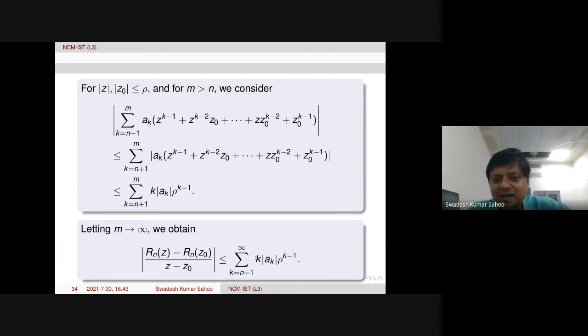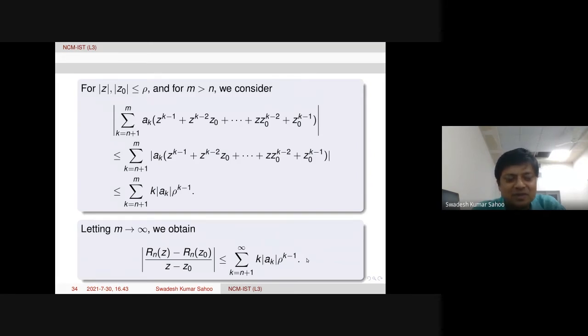Now look at this right hand side quantity: it is actually a remainder term of one convergent series. In fact, uniformly convergent, and there also it is absolutely convergent. Or we can say this is a remainder term of some convergent series. So we can say this is the derived series.